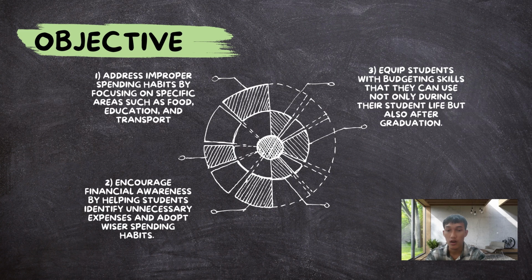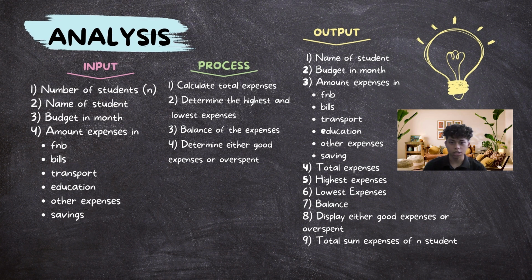So now we move to the objectives of our project. The first one is to address improper spending habits by focusing on specific areas such as food, education, and transport. Next, it encourages financial awareness by helping students identify unnecessary expenses and adopt wiser spending habits. And the last one is to equip students with budgeting skills that they can use not only during their student life but also after graduation.